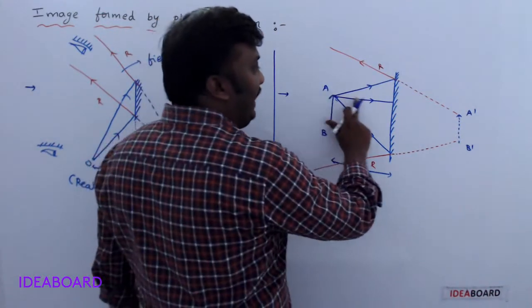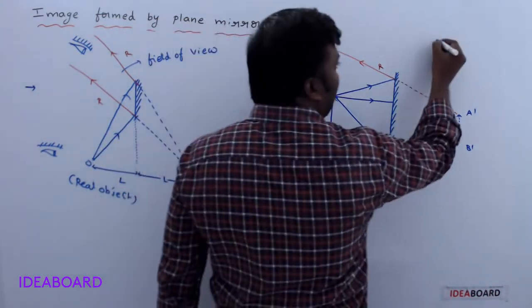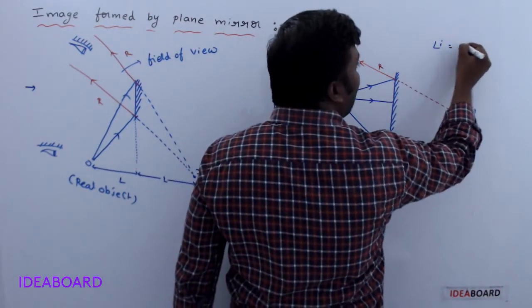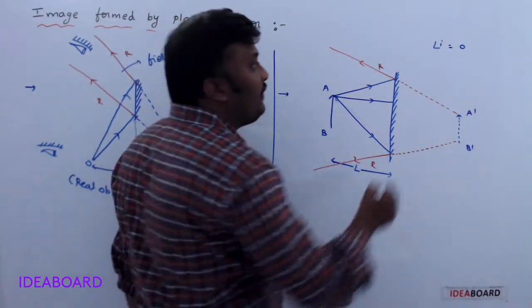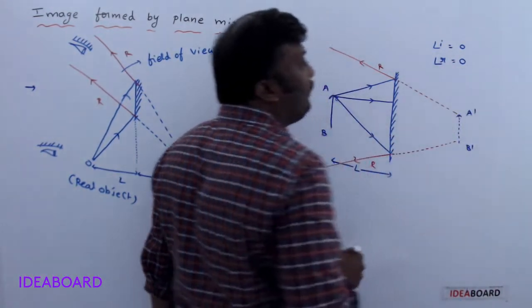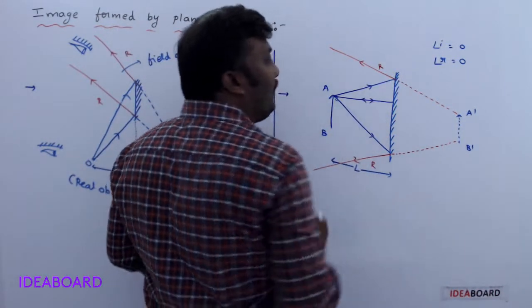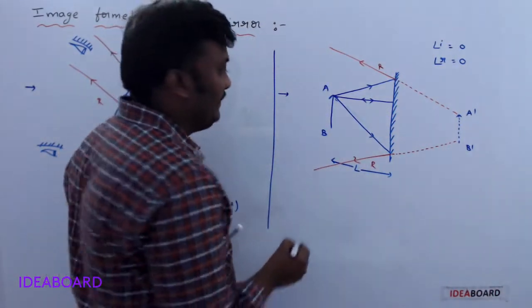Okay, whenever a ray of light is incident normally on the plane mirror, then we said the angle of incidence is zero. If the angle of incidence is zero, from the law of reflection, the angle of reflection is also zero. So the ray is again reflected back in this direction.